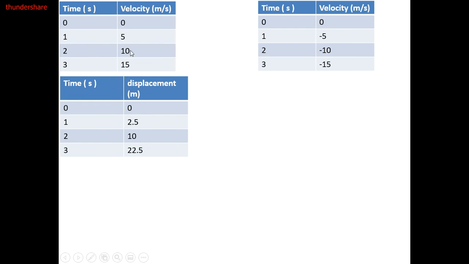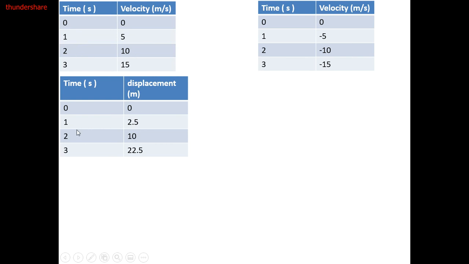To understand this one, try to look at the second value. The final velocity is 10. The initial one is 0. So the average will be 10 plus 0 over 2, so it will be 5. And the time equals 2. 5 times 2 equals 10.